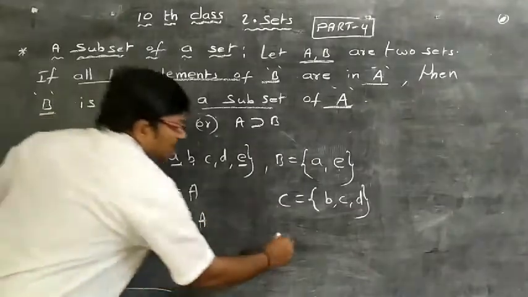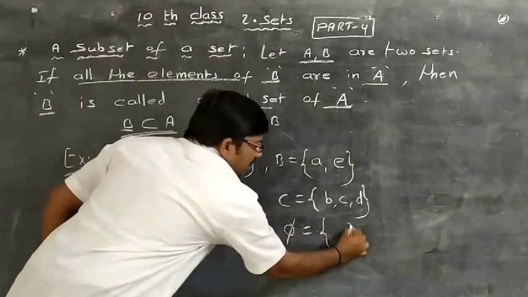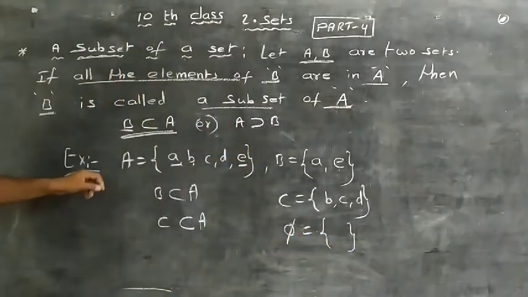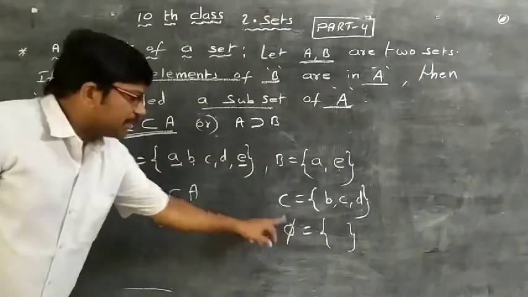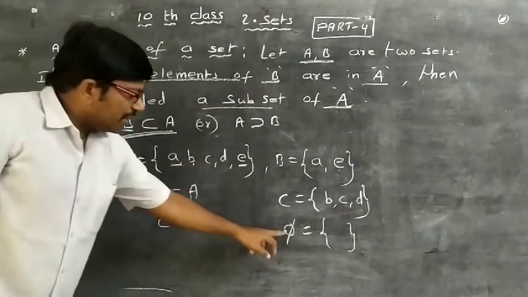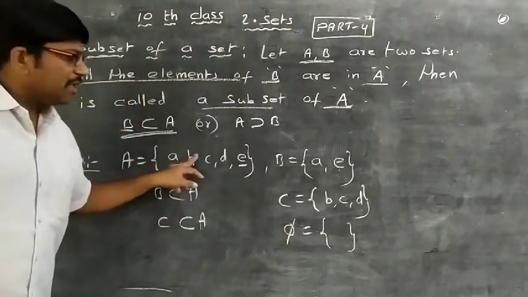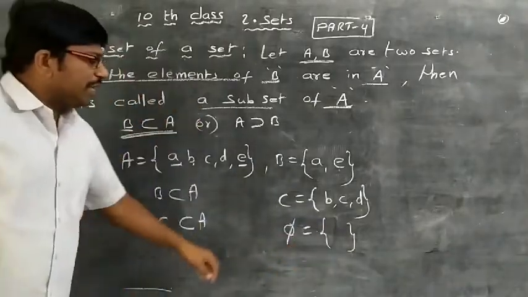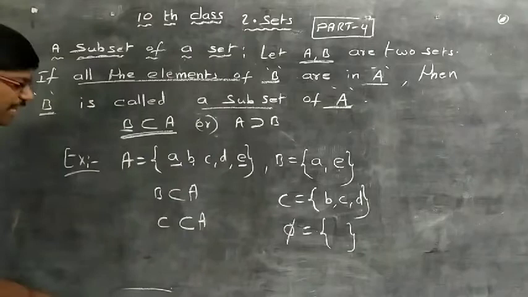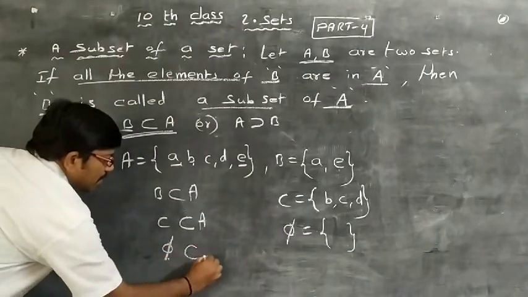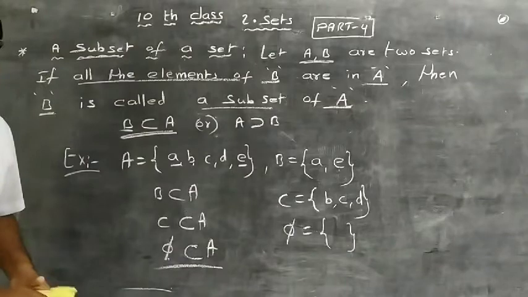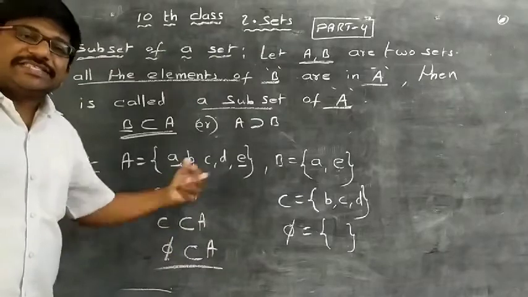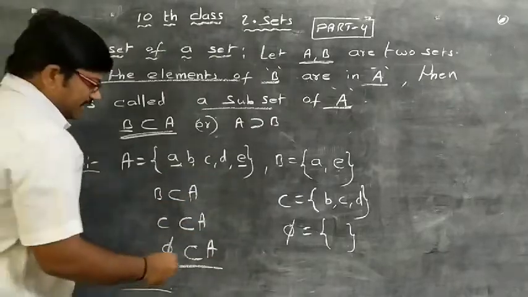And next, phi. Phi is the null set. There is no element in the null set. Observe carefully, is phi a subset of A? Yes, it is true. The null set is a subset of every set, because in the null set there is no element of any type. So we can write phi is a subset of A. From this we notice that the null set is a subset of every set: phi subset A, phi subset B, phi subset C, like this.